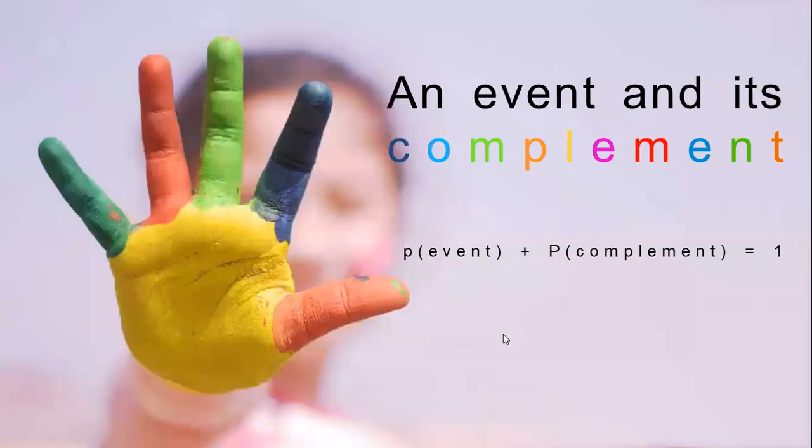An event and its complement. If we have an event and its complement, they would give us 1, which means if I said that rolling a 3 on a number cube is 1 over 6, then its complement is 5 over 6. If we add them together, they would be 1.